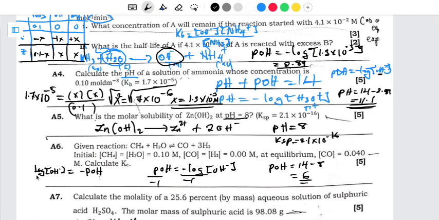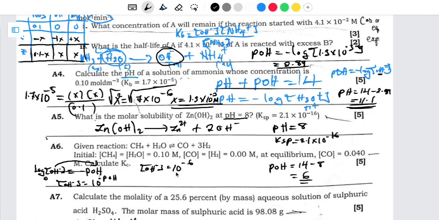So here I can just express this in terms of an exponential. Remember, this has a base of 10. So this has to go to the other side, and this has to be the power of 10. So we are going to have the hydroxide ion equal to 10 to the power negative pOH. Remember, pOH is 6. So what are we going to have? The hydroxide ion is just going to be equal to 10 to the power negative 6.